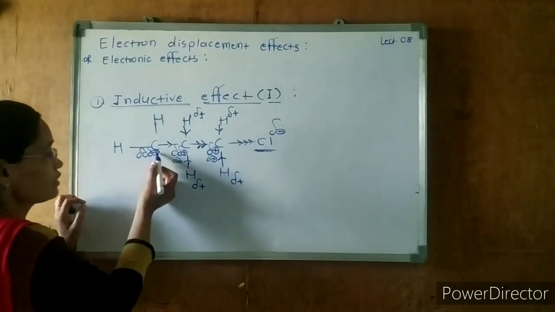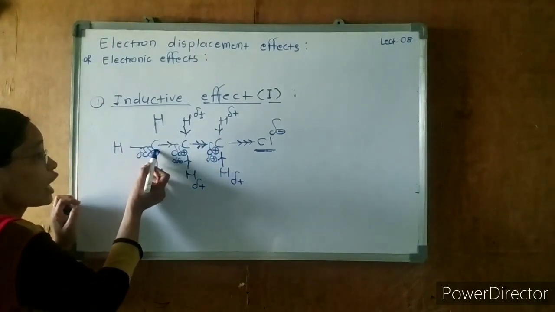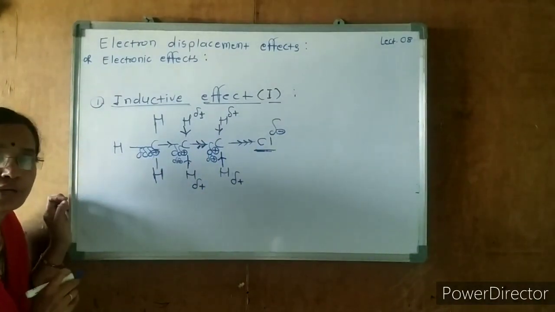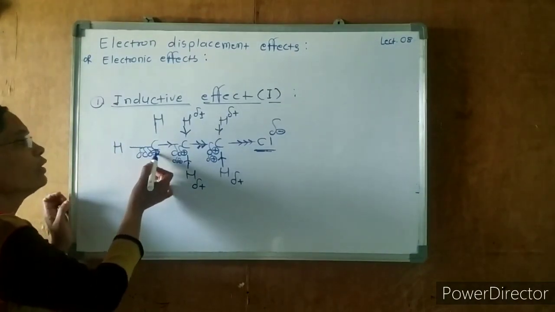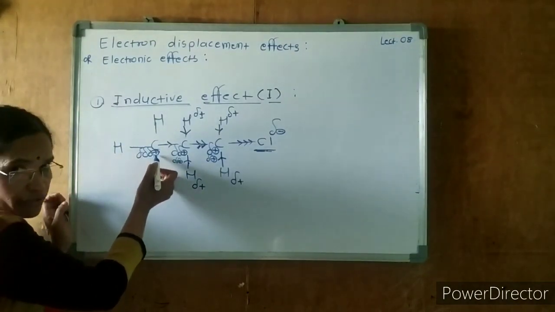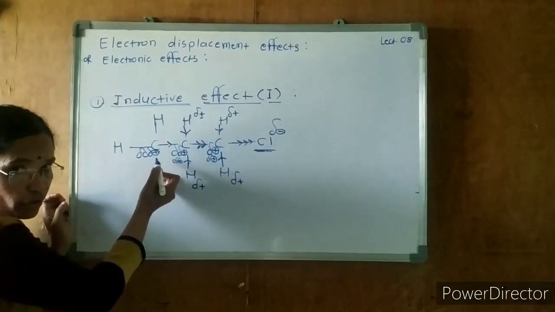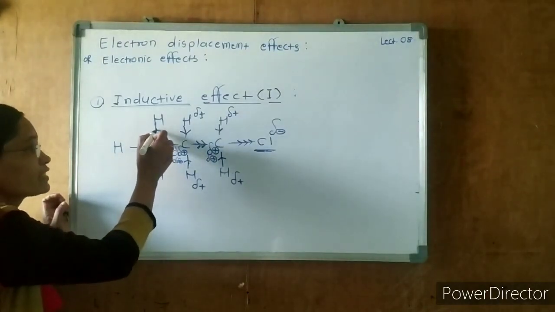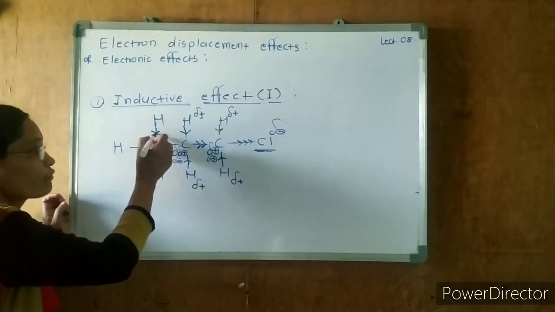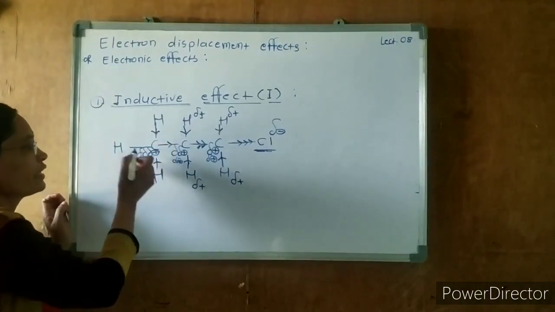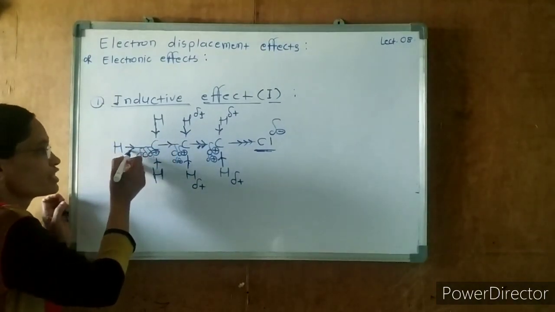Now in this case, again this carbon becomes electronegative, and it is electron deficient. It is in search of electrons. It will attract electrons from this hydrogen, and also from this hydrogen.